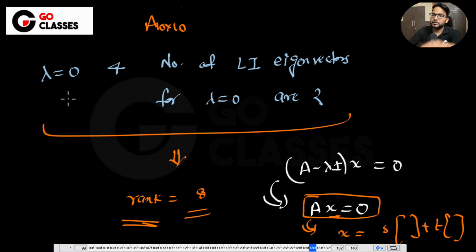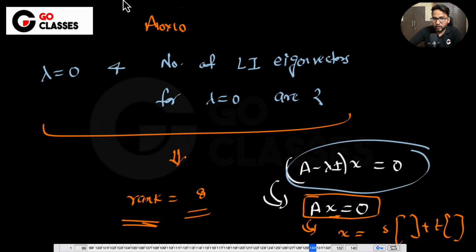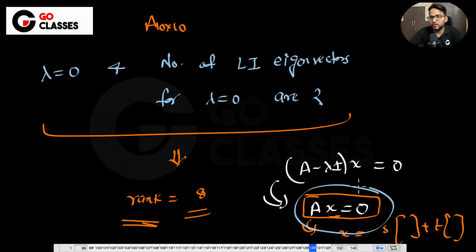It means that if you solve (A minus lambda I) x equal to 0 corresponding to lambda equal to 0, which means you solve Ax equal to 0, you get 2 linearly independent eigenvectors, right? Which means that x looks like this. It means that the rank is 10 minus 2, which is 8. That's exactly the same question that we did. Are you connecting the dots? I hope you are getting me, right?